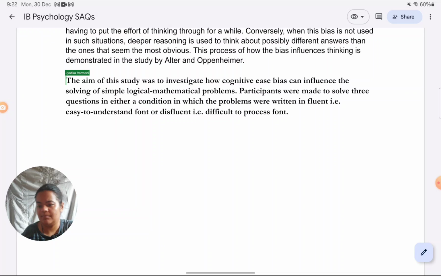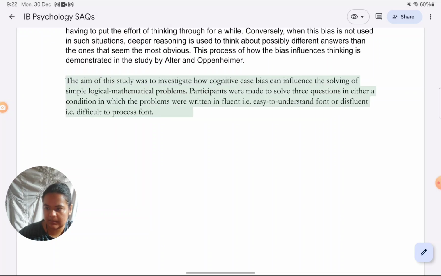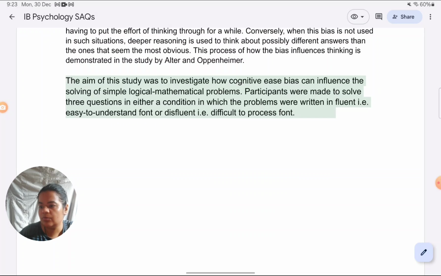Okay, I hope that you're able to see now how I'm glossing over certain details in this answer. Like, in the sense, you must be able to see how I'm not really getting into very technical details like I had done in the previous. So, first of all, you must have seen I've not specified how many participants are there. Again, when it is coming to the problems, I'm not giving any sample problem, wording of the problem, nothing. I'm also not getting into how the font was fluent or disfluent, like exactly what is the font size, which font family was used to write, or whether it was in italics so it was standing straight. I'm not getting into any of those details. I'm just mentioning that these were 2 different conditions.